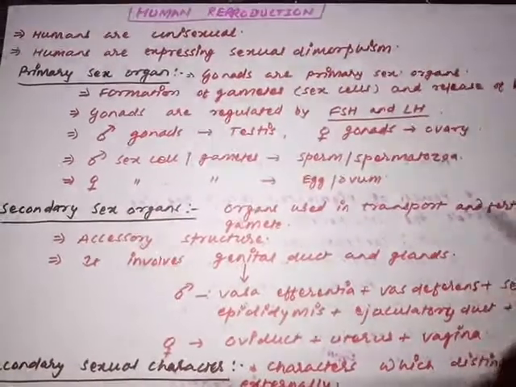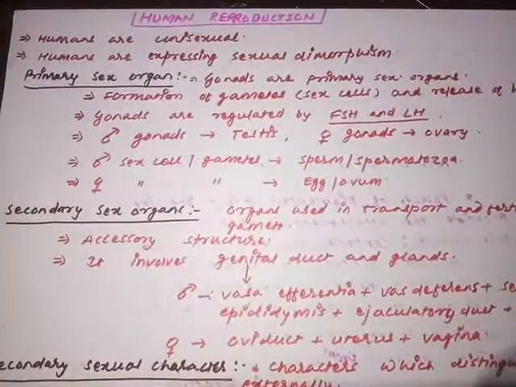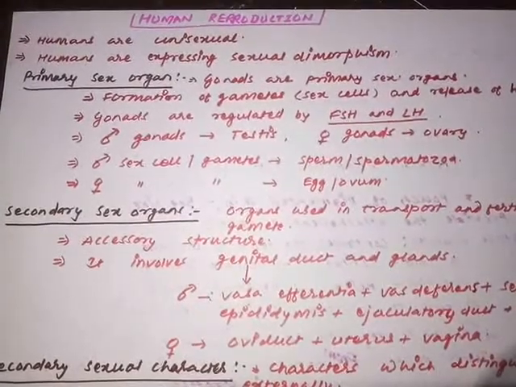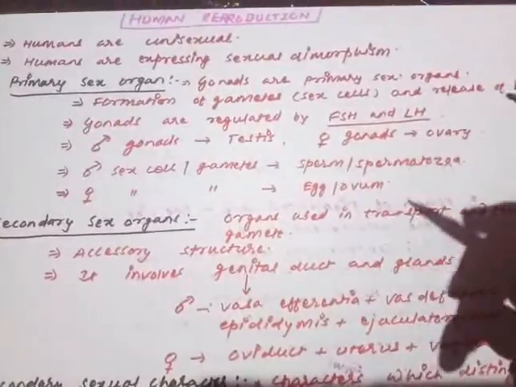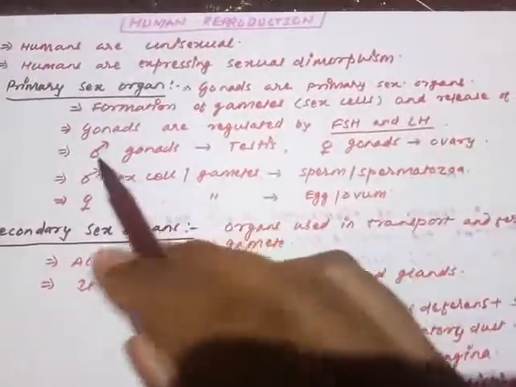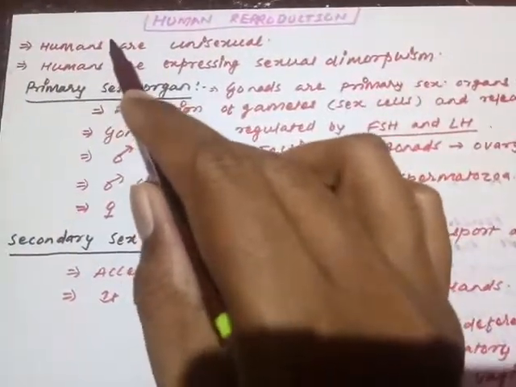So let us see what the specific things are about human reproduction. Today we are just going to discuss the basic points of reproduction, and soon after we will start the major concept. Here we start with the most basic, most simple point.